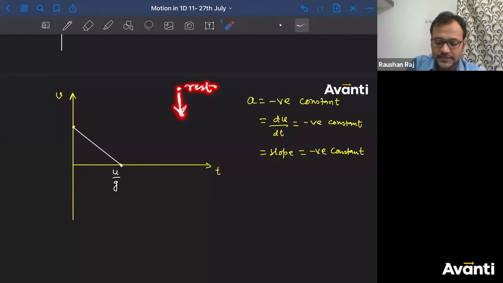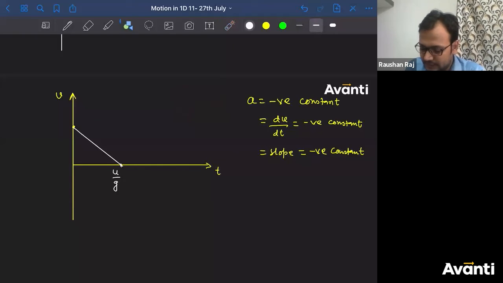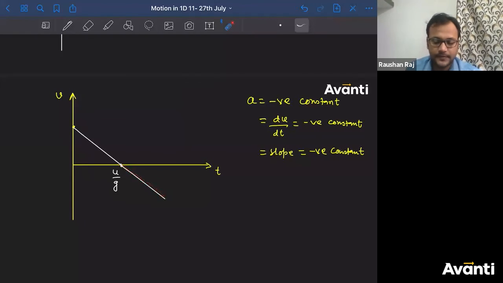So tell me, guys, what is the sign of velocity now? It is now negative. Why is it negative? The particle is now coming down. Downward direction is negative according to our convention. So I'll say it will still follow that straight line. Why did I draw a straight line only? Reason: the acceleration is still constant and negative, so it will look like this.